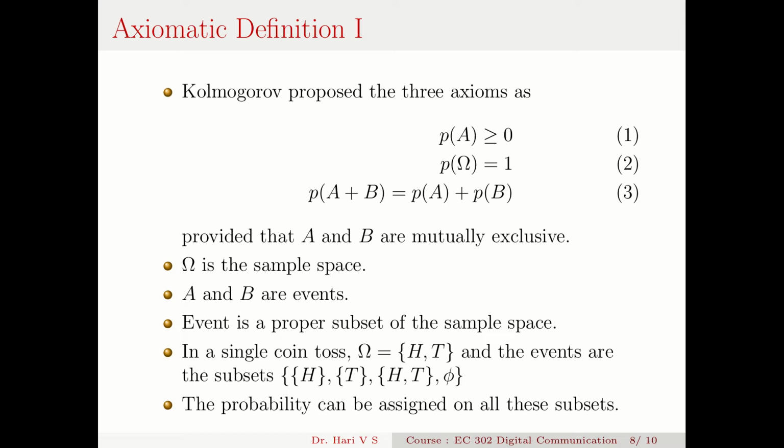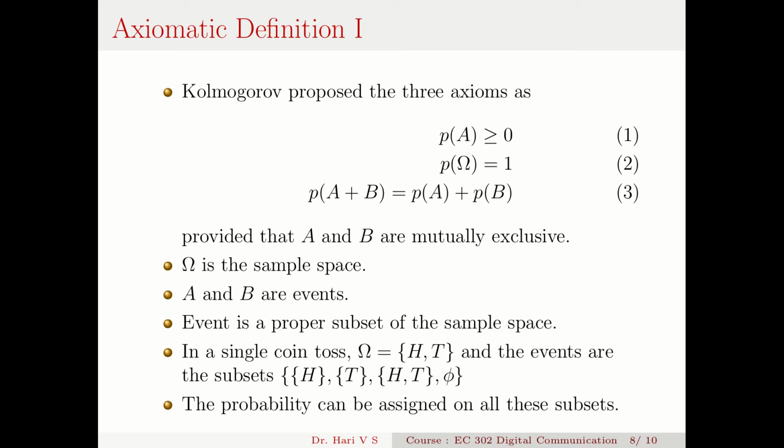Okay, an event is nothing but a proper subset of the sample space. This you have to understand very clearly. So suppose I have a coin toss experiment. If I make a single coin toss with omega, I have two elements in omega. The sample space contains H and T, the head and the tail. That is the sample space.